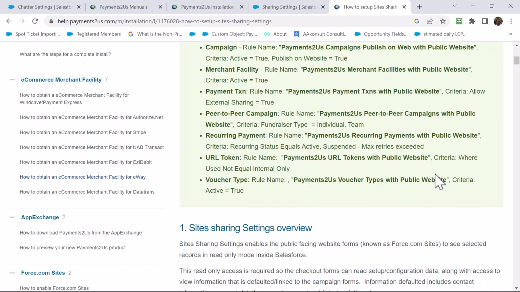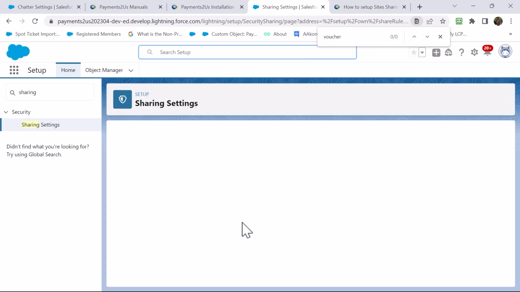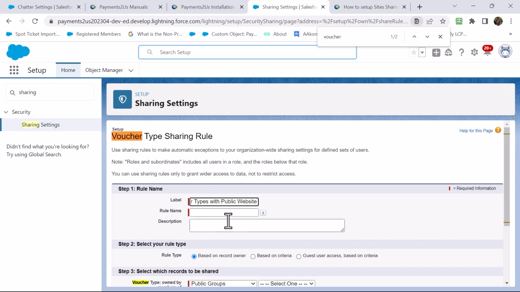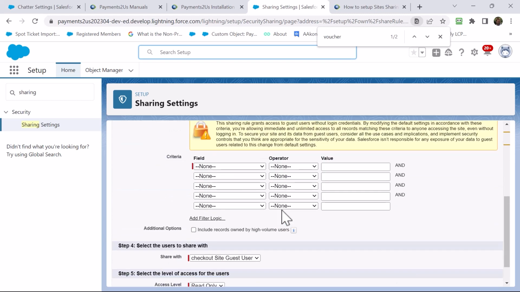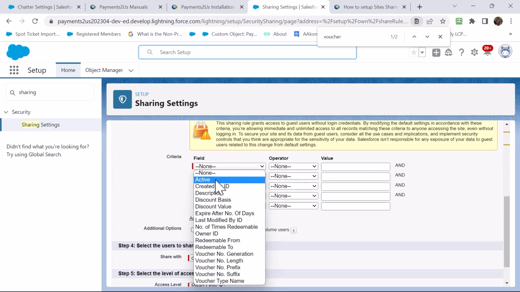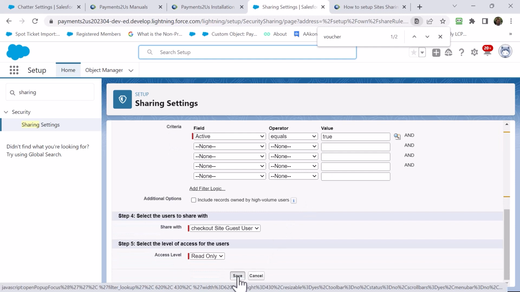And then voucher codes. Active equals, and you can use a lookup or just type true and then save.